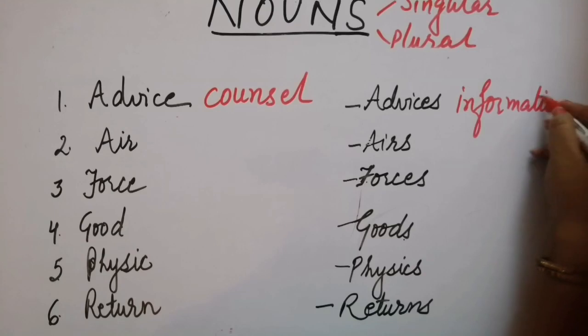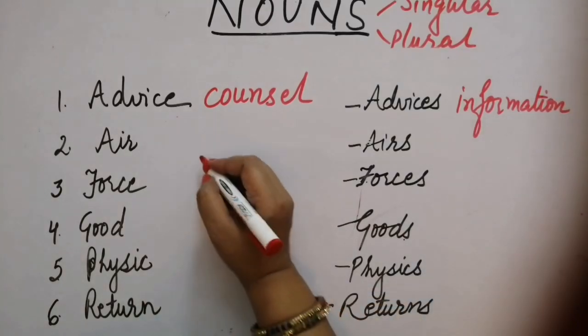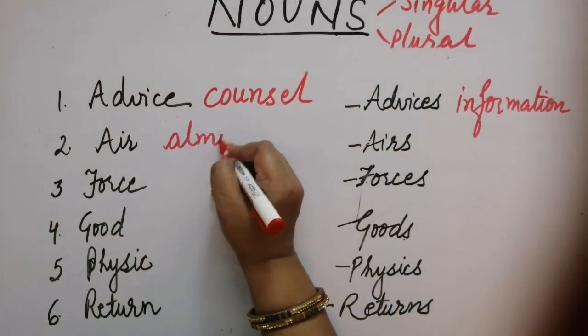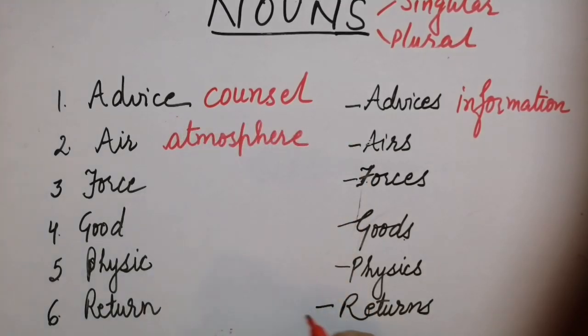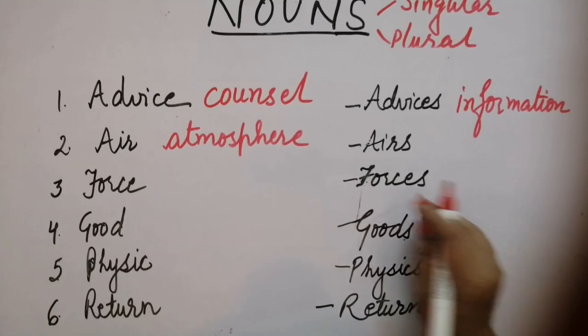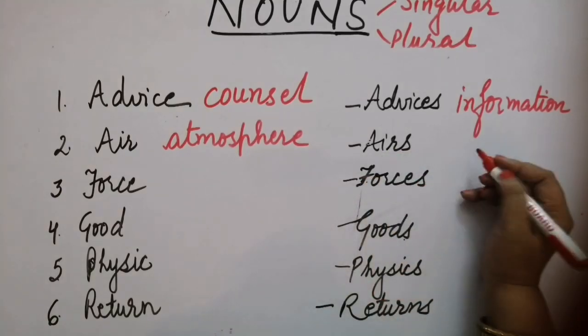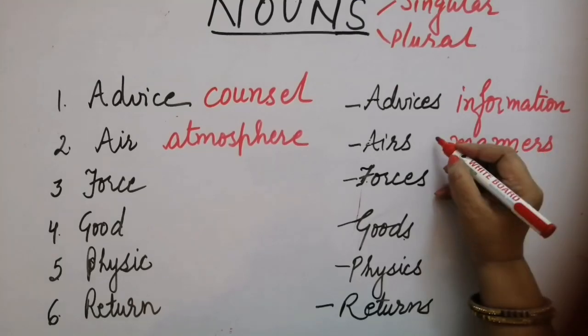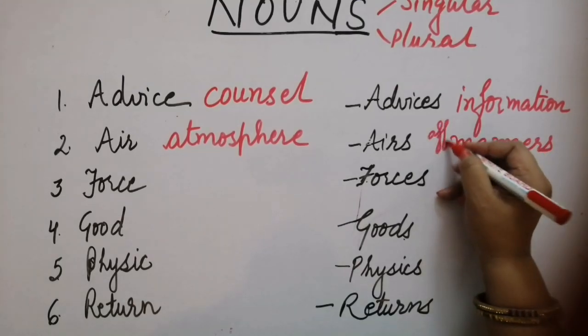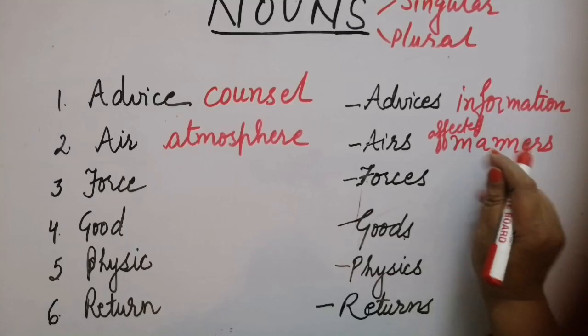It's a change in meaning, right? Now air refers to atmosphere, but when it becomes airs, it refers to manners. We take it as affected manners, but the meaning is changed, right?